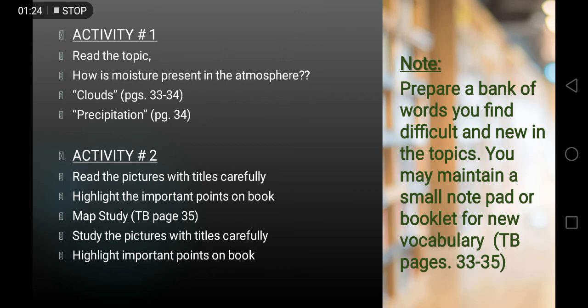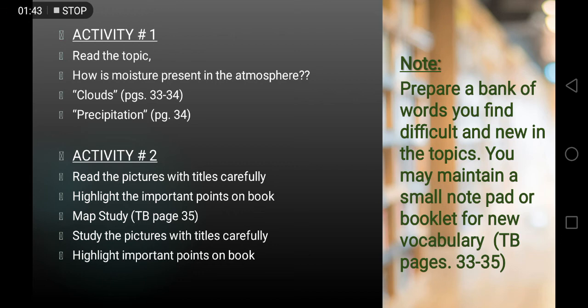Activity number 2. While reading, you are going to read the pictures with titles carefully as well. Highlight the important points on book. Map study, textbook page number 35 will be done. Study the pictures with titles carefully. Highlight important points on book.